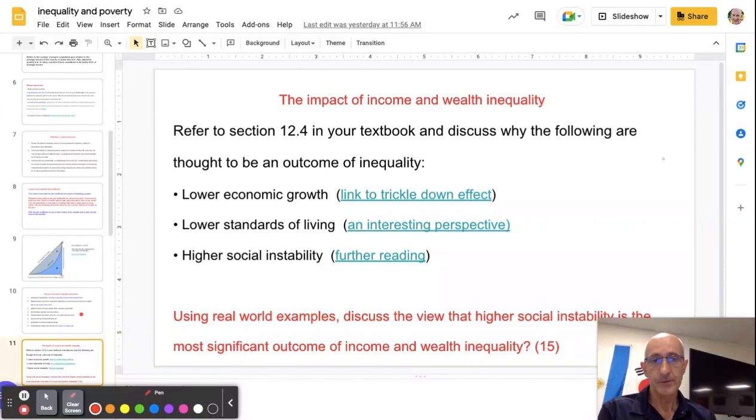Using real world examples, discuss the view that higher social instability is the most significant outcome of income and wealth inequality. And obviously you would discuss the reason why income and wealth inequality would lead to higher social instability, what the consequences of that might be, and then you would bring in other consequences like the lower economic growth and the lower standards of living to try and make your judgment as to whether or not it is the most significant outcome. Okay, and we'll use a separate video to look at the ways government policies try to deal with inequality.